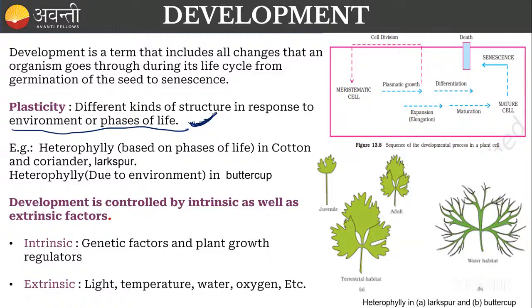Mainly in the exam, if they ask about heterophily based on phases, the examples are cotton, coriander, and larkspur. This is the example for phases: in the juvenile phase and in the adult phase, the coriander structure and the larkspur structure are going to be changed. You can see here is the larkspur. This is an example for the phase.